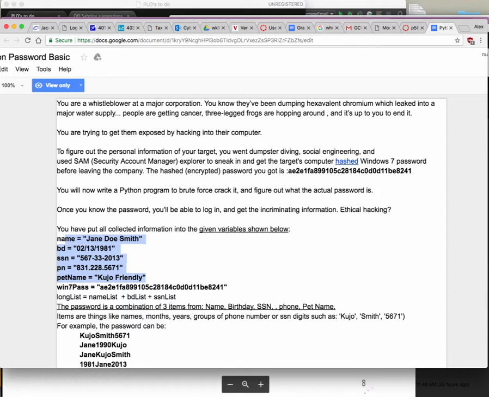So the idea is you went in there and somehow you got pieces of information, right? So these are the different pieces of information. You have somebody's name, their date of birth, their social security number, their phone number, and their pet name, all right? So what you're going to do is, and I tell you, the password for this thing here is a possible combination of 3 of these things.